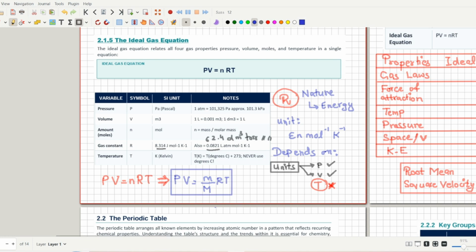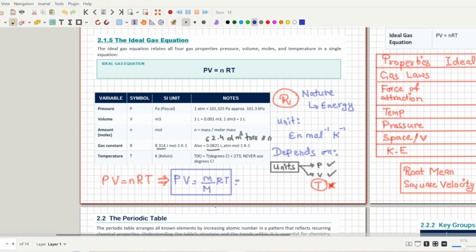For example, if you are given mass and molar mass and they ask you about the pressure, you can put down all other values for volume, mass, molar mass, R and temperature, and you can find out the value of pressure. You can find out anything. They can ask you about anything from this equation. You can also write it down in another way.